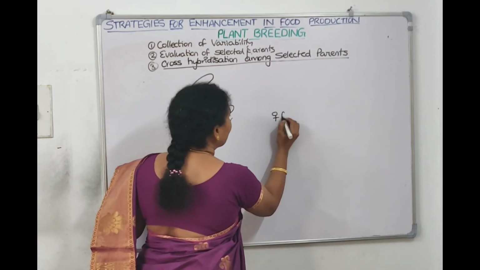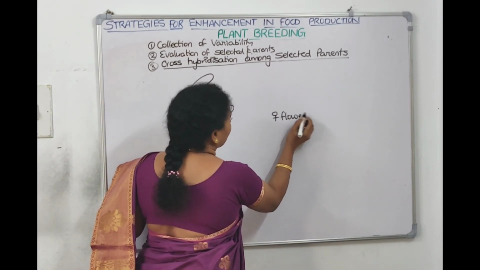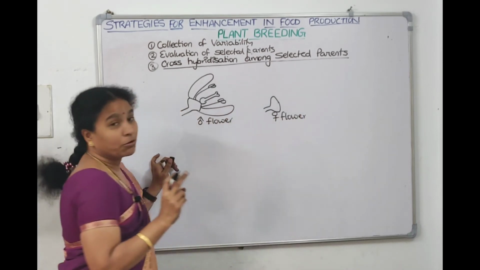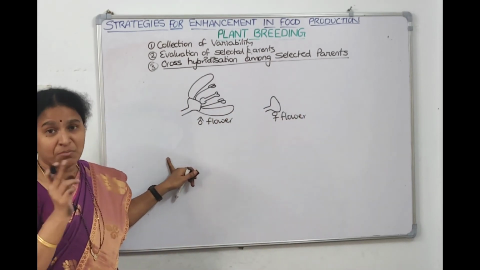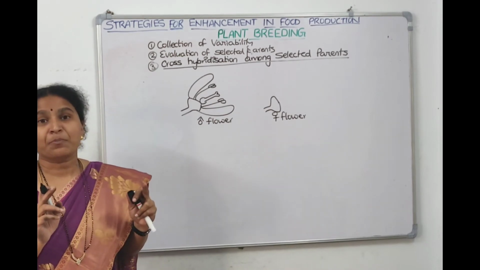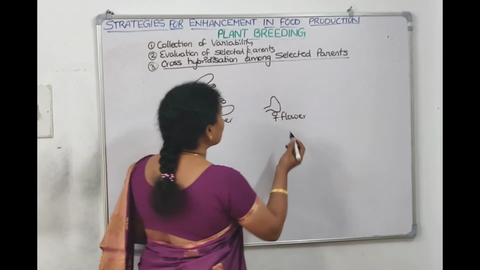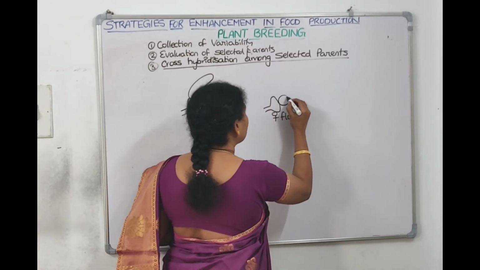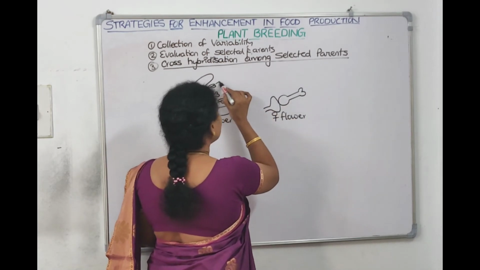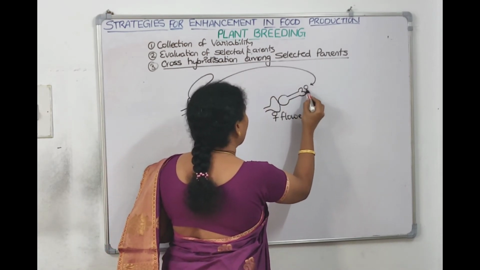And in the female flower, what we need to do first is remove the anthers, because self-pollination might happen if anthers are there. So we'll trim off the anthers. What is the step called? Emasculation. In the female flower, we want our desirable pollens to drop on the stigma. We want these pollen grains to come and land here.